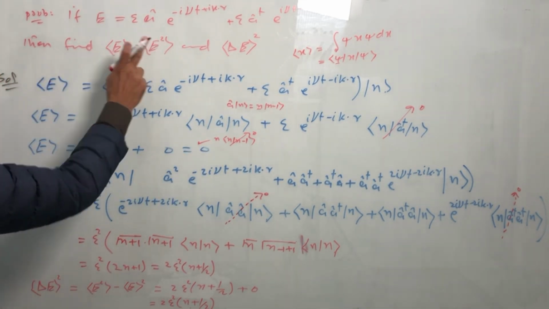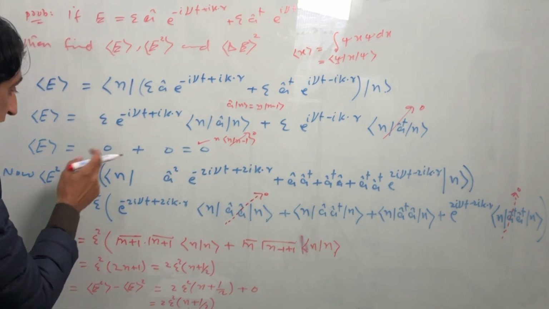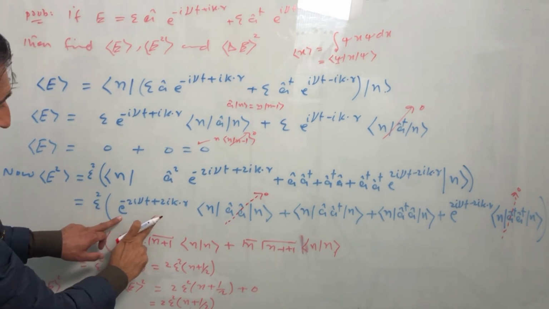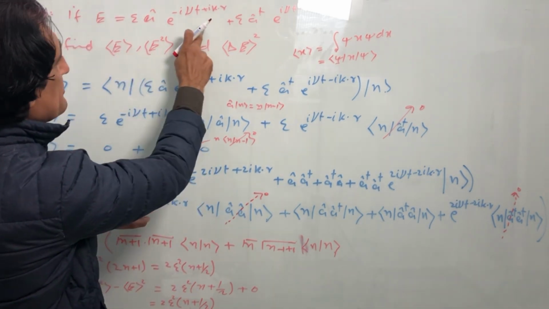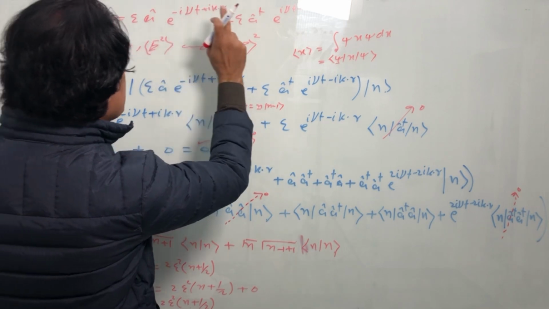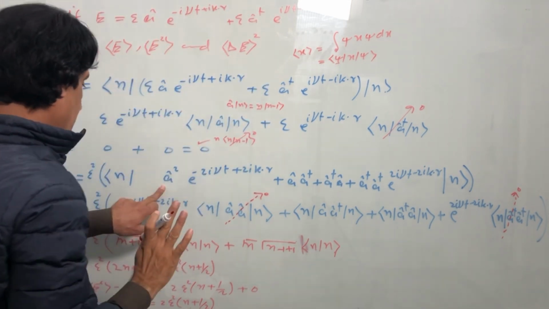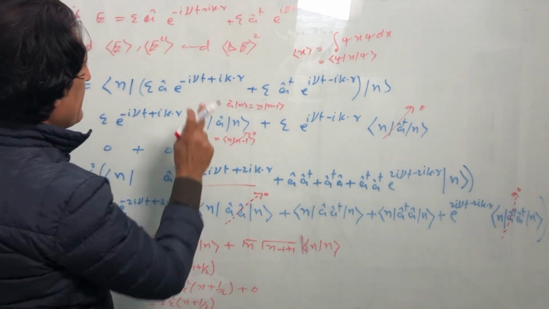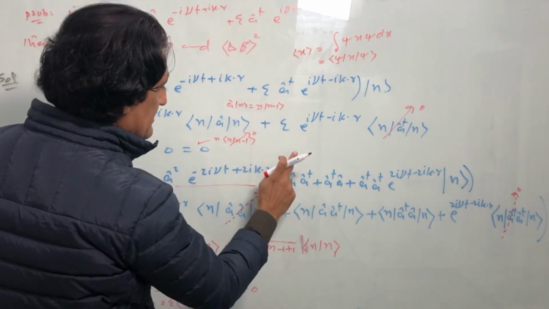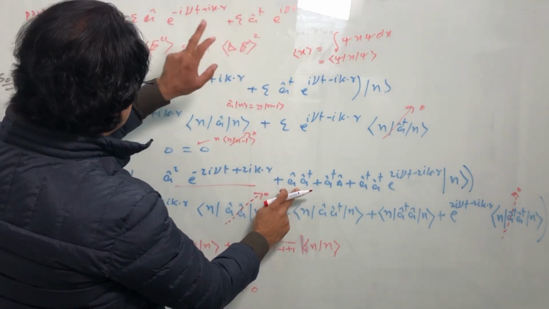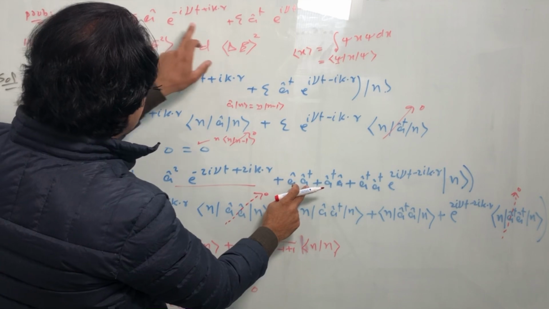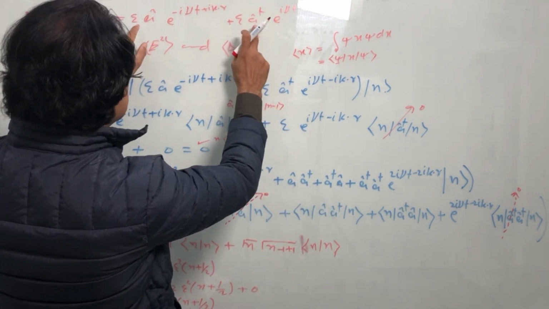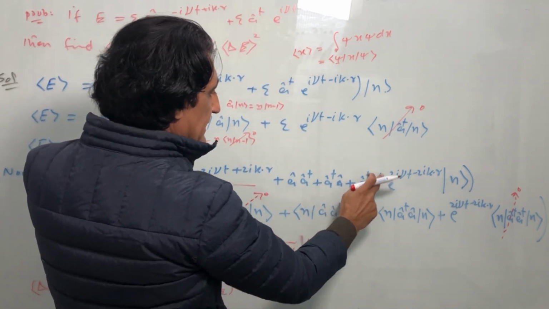And similarly, the expectation value of E square. So we take the square of this, and we get the first term squared, the second term squared, and the cross multiplications. So we have four terms, and the first term is this one. The second term, if we multiply this with this, the exponential terms cancel out and we only have the operator a dagger. And if you multiply this with this, we get a dagger a, and the multiplication of a dagger square. So we have a dagger, and this.